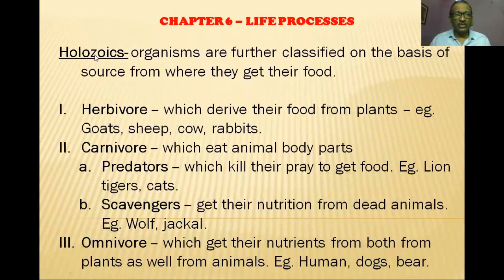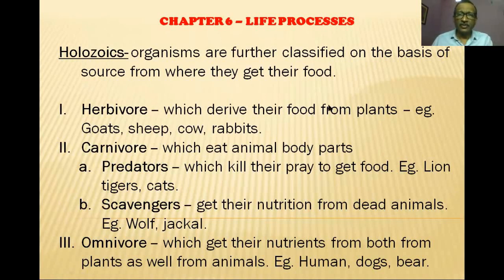Okay, so next we will talk about the holozoic organisms. Now, holozoic organisms, as I already said, are those organisms which digest their food inside the body. They first take the food as a whole and then digest it inside the body. It can be as simple as amoeba, which digests its food in a food vacuole, to as complex as we human beings and other animals who have a well-developed digestive system, and we have a number of different types of digestive glands which secrete a number of enzymes, about which we'll study in the coming days.